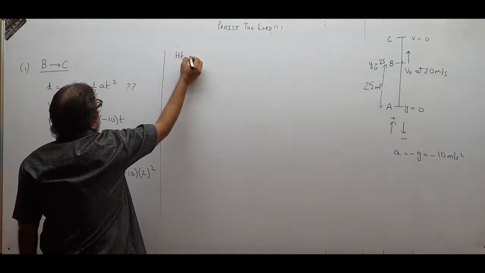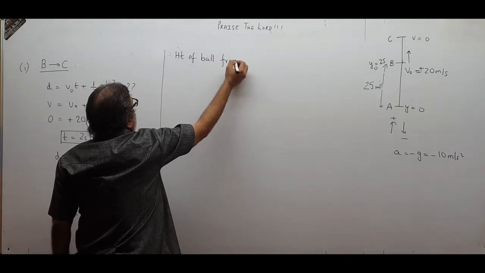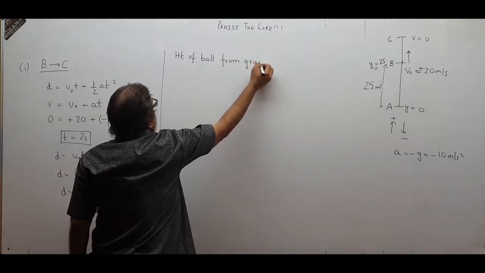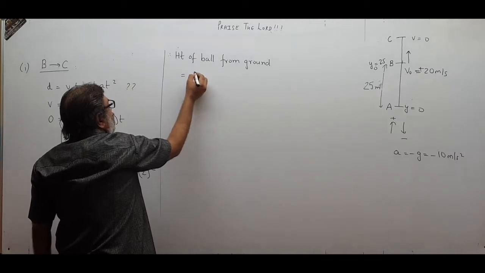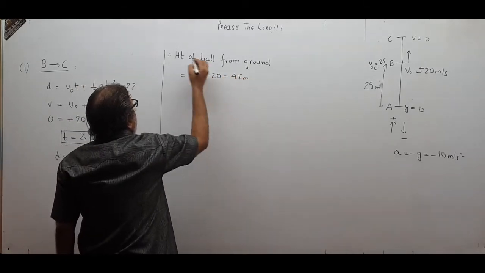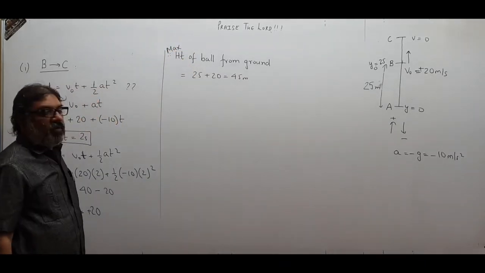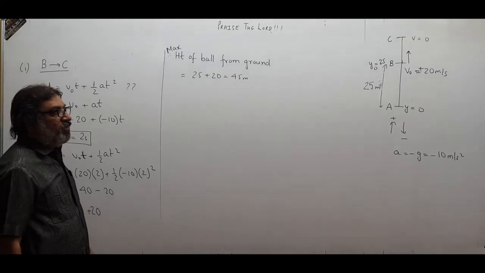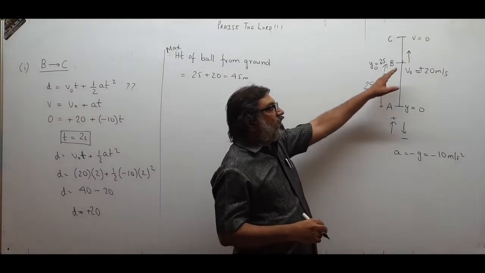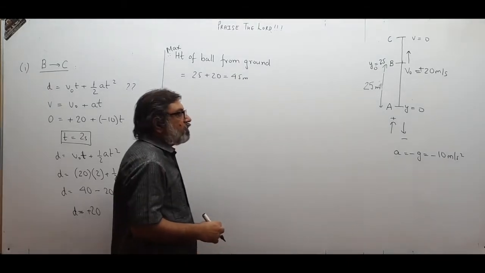Therefore, the height of the ball from the ground will be 25 plus 20, that is 45 meter. This is the maximum height of the ball from the ground, 45 meter, because 25 meter was already there, and from there we went 20 meter more up. So it becomes 45 meter.